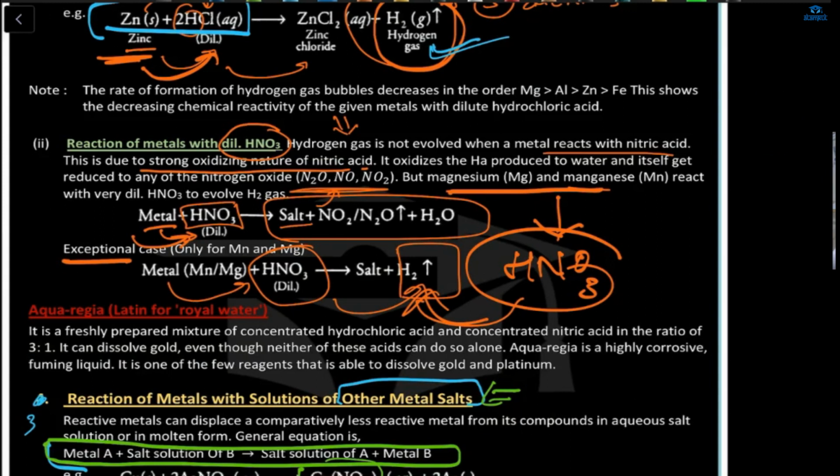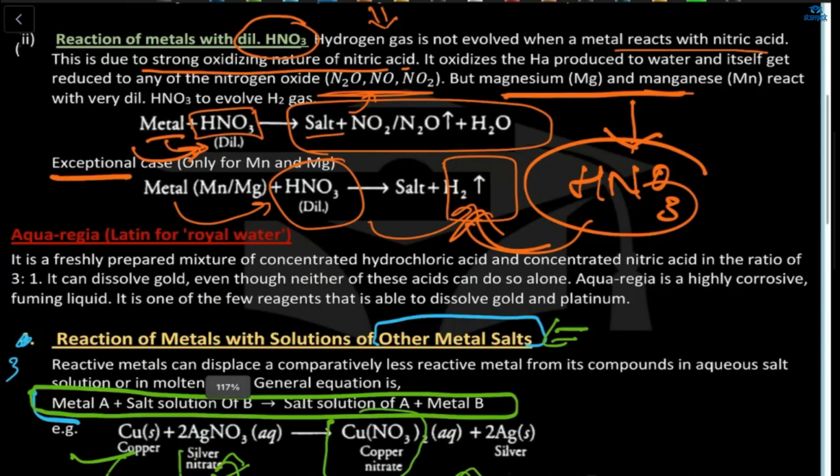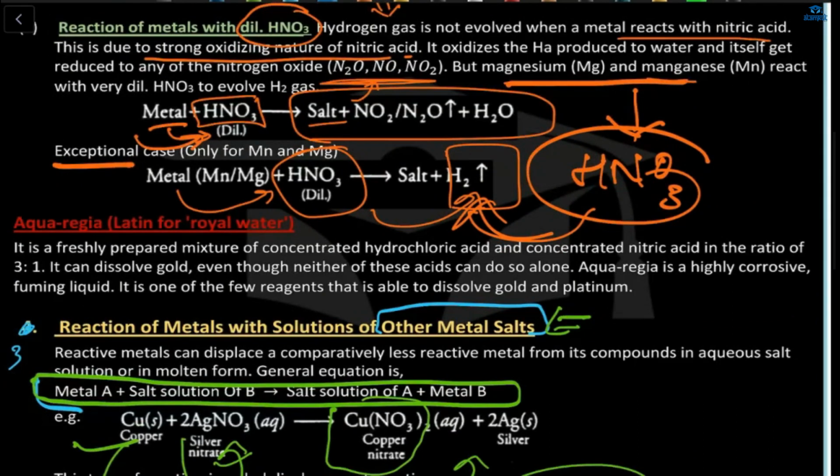Okay? Ma'am, what's royal water? Royal water is what? The aqua regia means the Latin word for this particular name is royal water. Now, what is a royal water? It is a freshly prepared mixture of concentrated HCl and concentrated nitric acid in the ratio of 3:1.